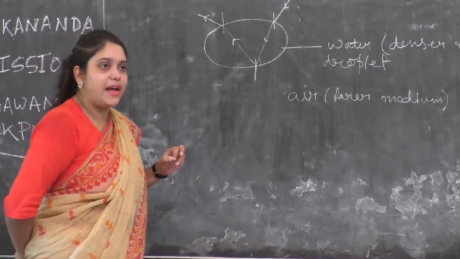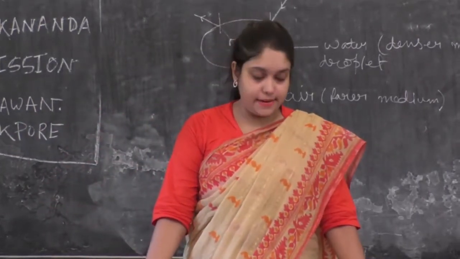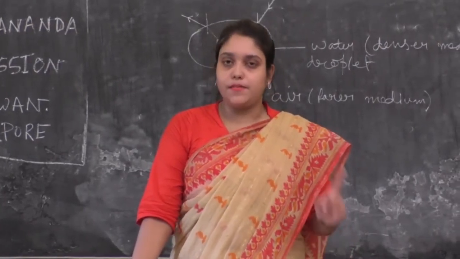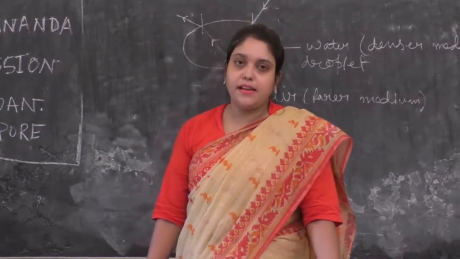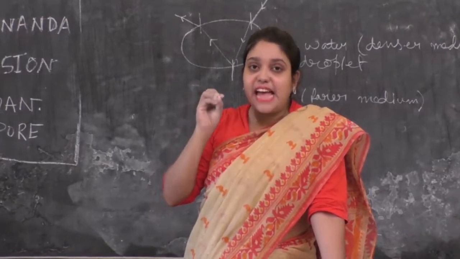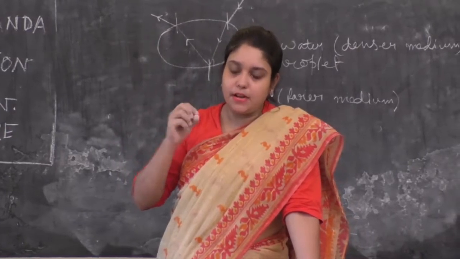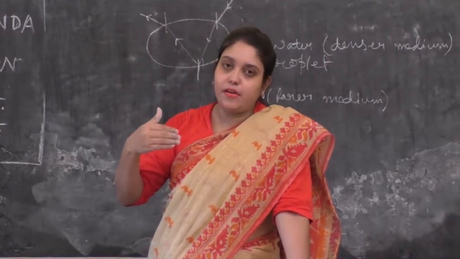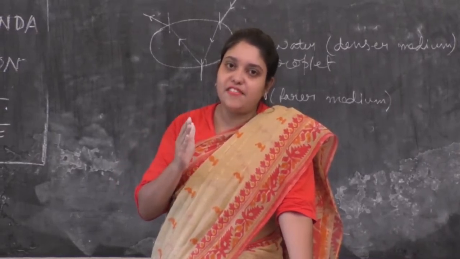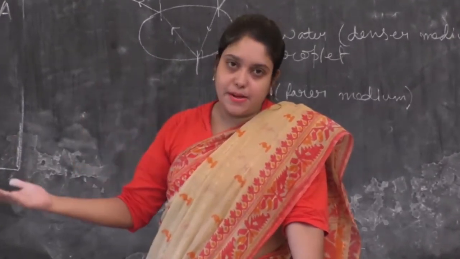Now the question comes, why do diamonds and other precious gemstones look so bright and glittering and shiny? First of all, there are two main reasons behind it. First of all, the diamond is cut in such a way that there are so many surfaces in the piece of diamond from which the light ray can enter into the diamond, but fewer surfaces from which the light ray can get out of the diamond.